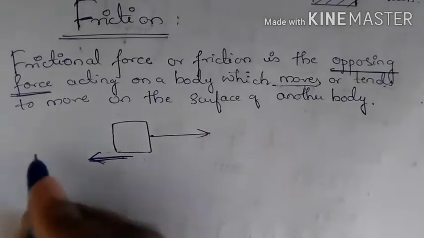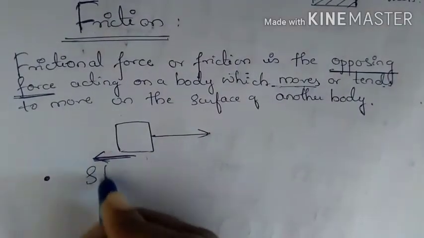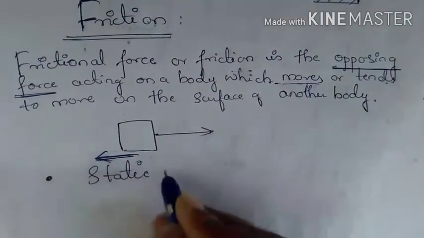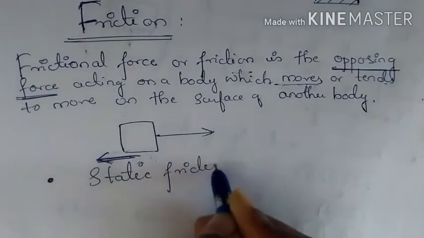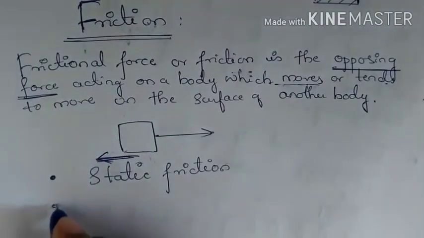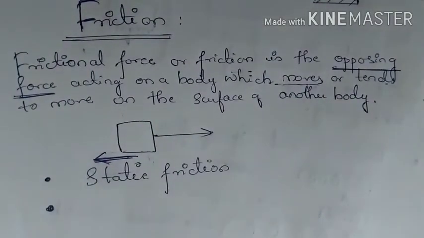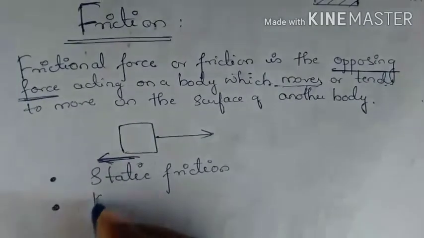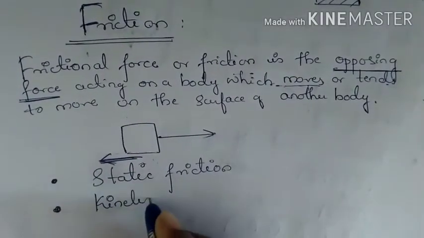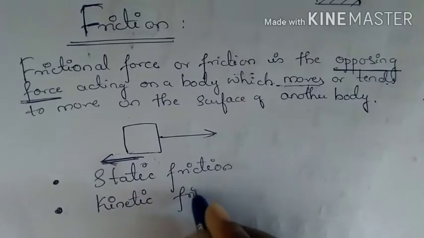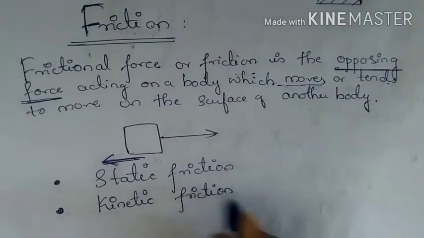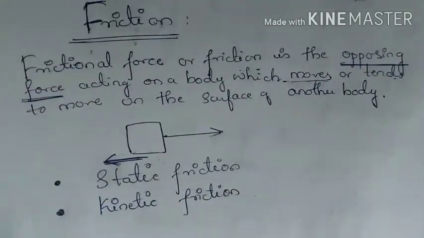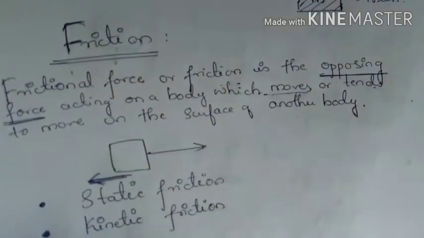The first is static friction, and the second is known as kinetic friction.